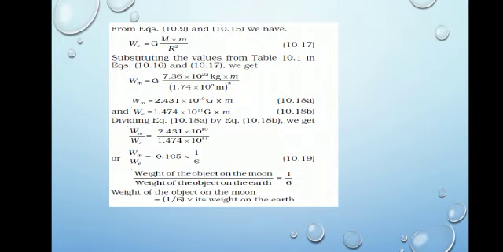Now suppose your weight on earth is 36 Newton, then what will be your weight on moon? It will be 1 by 6 into 36. Then what is the weight? 6 Newton. So it has reduced 1 by 6 times, isn't it? So what is the weight of an object on moon? It is 1 by 6 into its weight on earth.